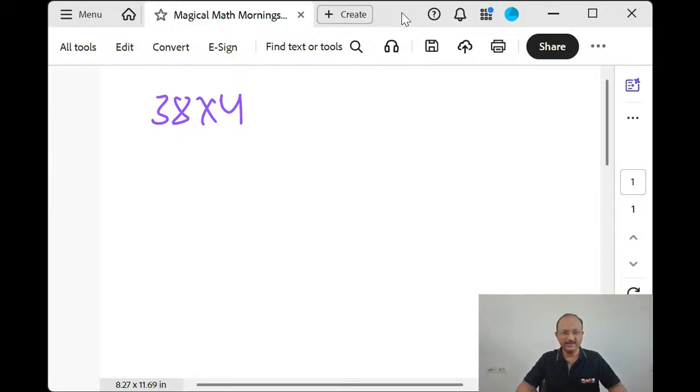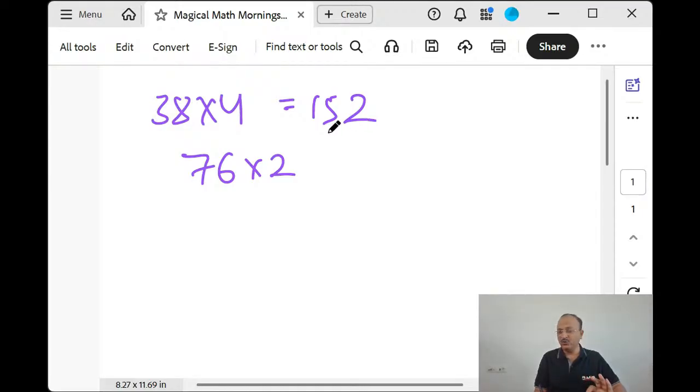Yes, ready? I think it requires a little bit of practice. Initially, it will take a little time, but when you practice these things, it will become very easy. Yes, 38 double is 76, and the moment you want to double 76, initially you may find it a little slower. But 75 double is 150, correct? No, 76 means just two more, so you consider it as 152.